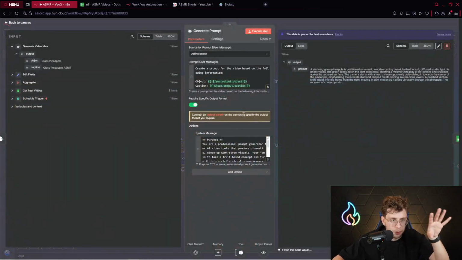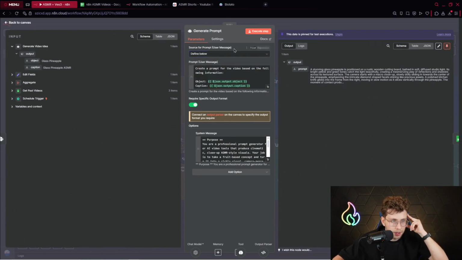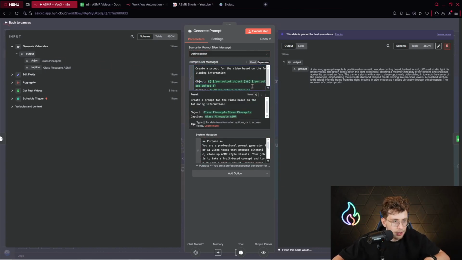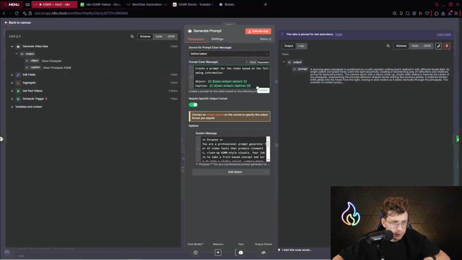But here, let's start from the total basics. Again, we provide the value which is defined below inside the source for prompt option. For the prompt, I say, create a prompt for the video based on the following information. I provide the object and a caption. So this specific variable, perfect, and the second one is this variable, great. And now also we require a specific output format. Nevertheless, inside we will only have the prompt. It will be very simple, you will see.